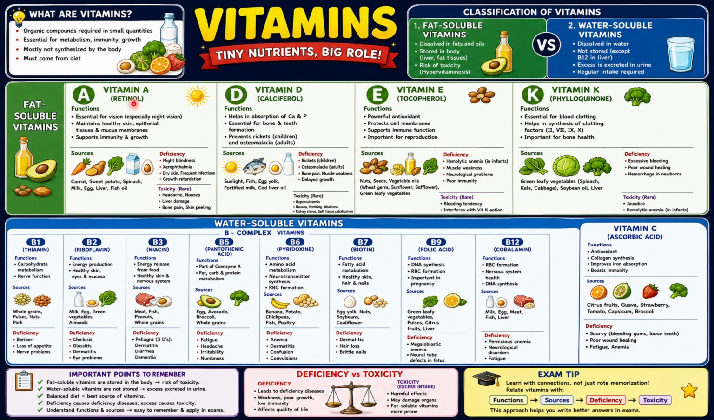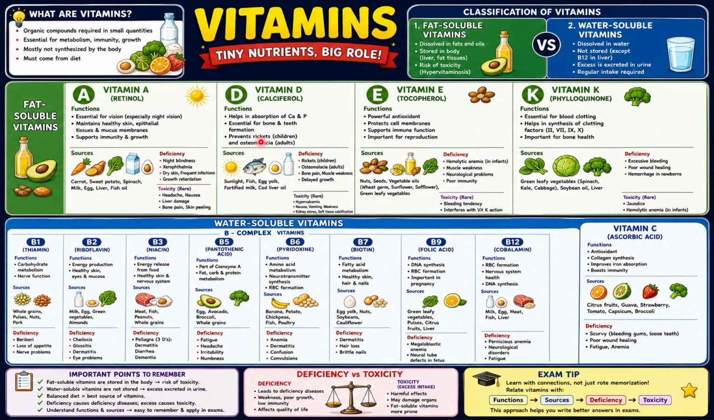Vitamin A, scientific name retinol. The function is night vision and healthy skin. The sources are carrot, sweet potato, spinach, and eggs. The deficiency will cause night blindness majorly. There are other things written here. You can go through this.